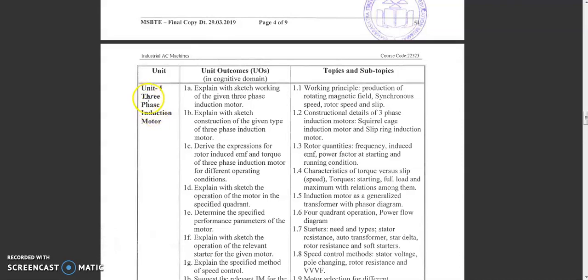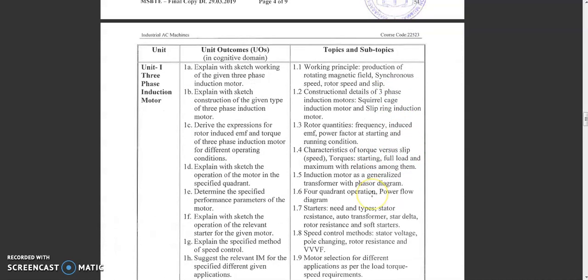Now the next part is three phase. As we know, we have a supply system of either single phase or three phase. So we are going to first focus on three-phase induction motors. In the syllabus they have included the working principle of the three-phase induction motor, how this motor will operate, and the different parameters. Then the construction parts of the induction motor, the stator part and rotor part. Again, the different characteristics, or speed control methods for power flow operations. Again, for starting these motors, we require different types of starters.